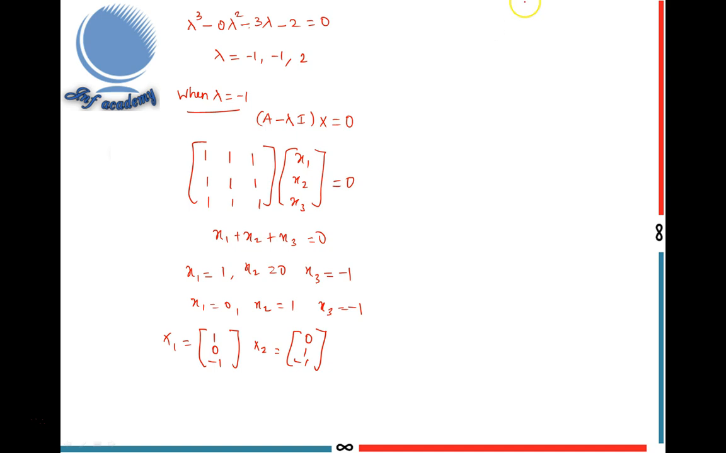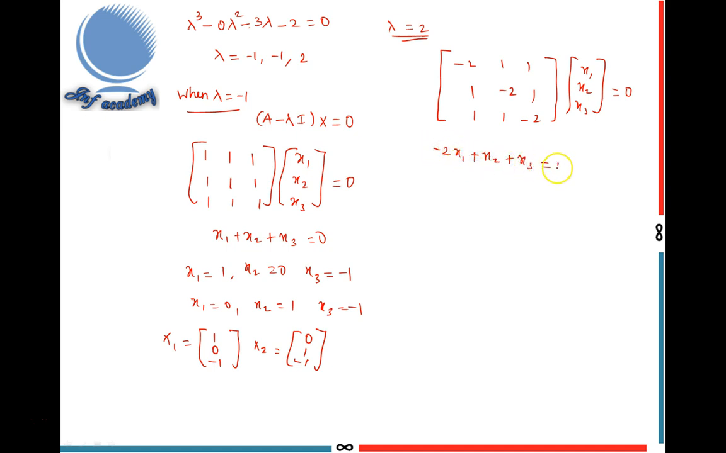Next, I find the eigenvector corresponding to eigenvalue lambda equal to 2. Okay, so lambda equal to 2 means minus 2, 1, 1; 1, minus 2, 1; 1, 1, minus 2 into x1, x2, x3 equal to 0. Multiplying: minus 2x1 plus x2 plus x3 equal to 0. x1 minus 2x2 plus x3 equal to 0. x1 plus x2 minus 2x3 equal to 0.